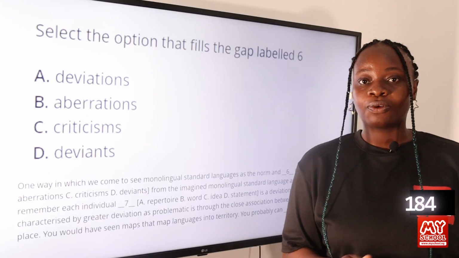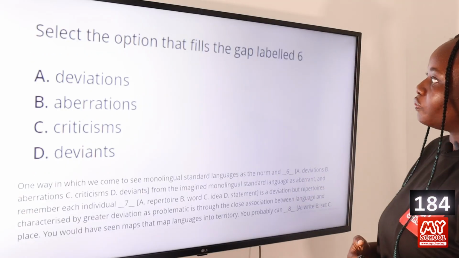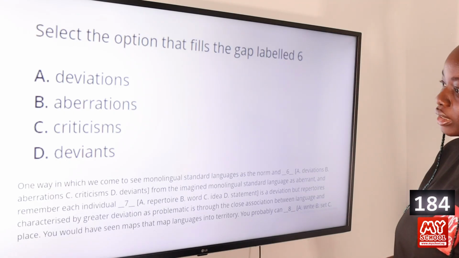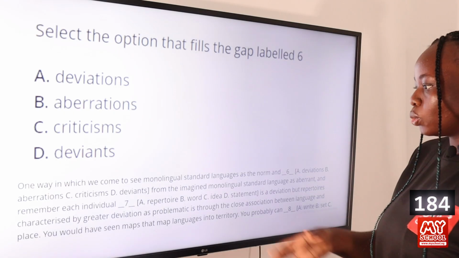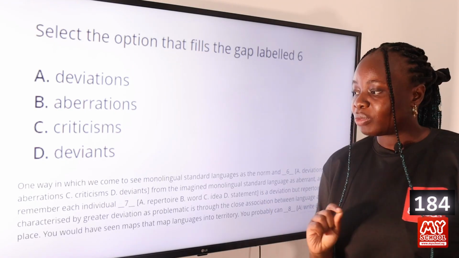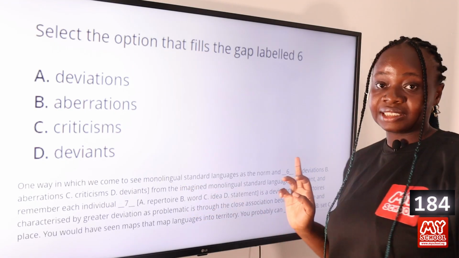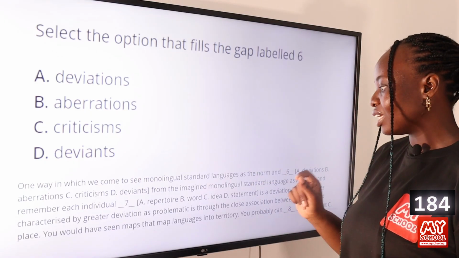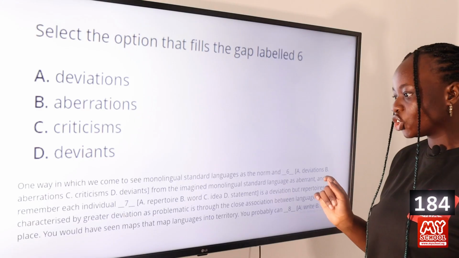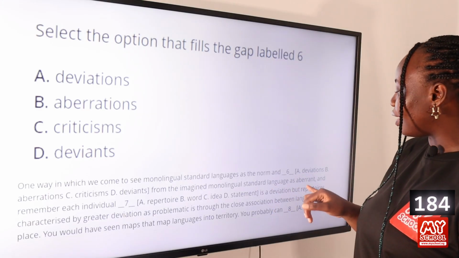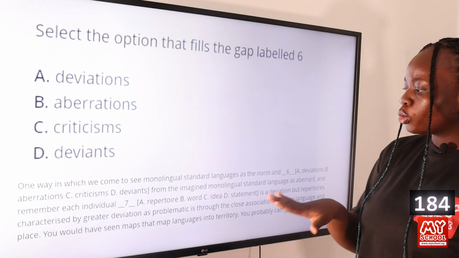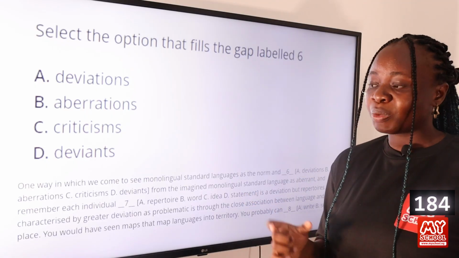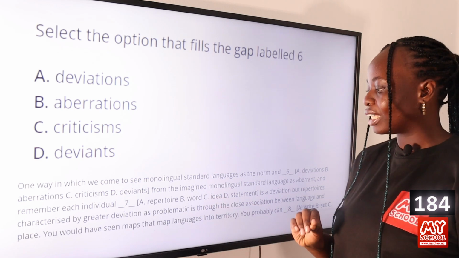Now to question 184. Select the option that fills the gap labeled 6. Option A, deviations, B, aberrations, C, criticisms, and D, deviants. So in order to find out what can best fill in that gap, we need to read the sentence in which it is used. One way in which we come to see monolingual standard languages as the norm and dash from the imagined monolingual standard language as aberrant. So from this particular clause, we can see that they are talking about how there is a particular way in which we see monolingual standard languages.